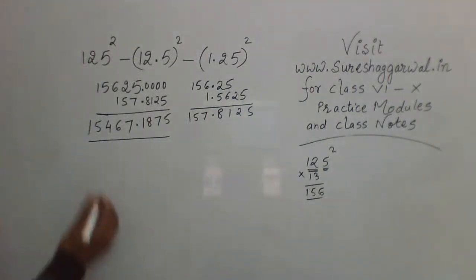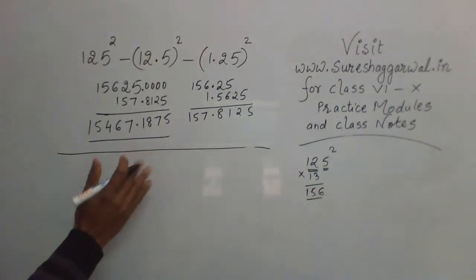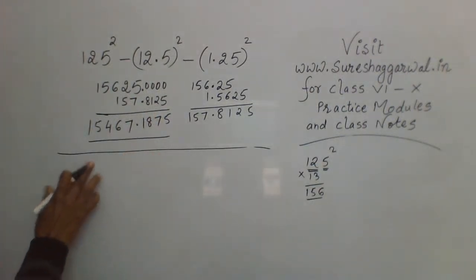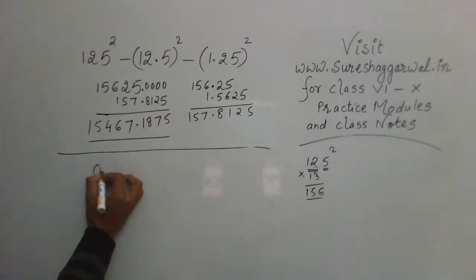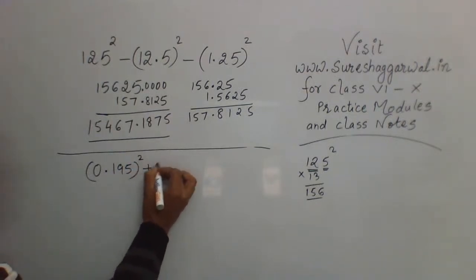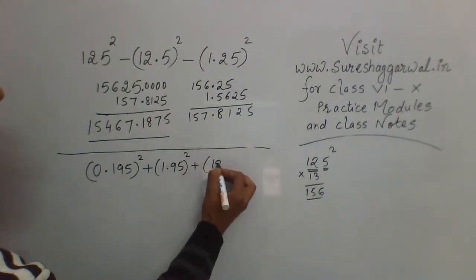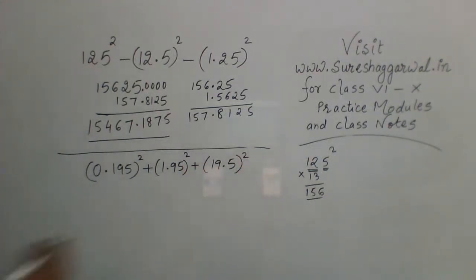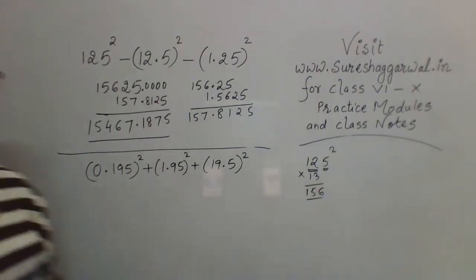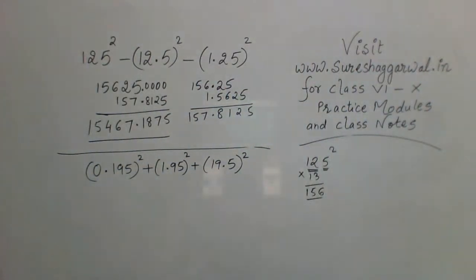Okay, let's have the next one. Very similar to this question, but try to solve this in minimum time. Now you need to tell me what is 0.195 square plus 1.95 square plus 19.5 square. Now all additions, but be careful, there is no 195 here. And I want the exact answer, not the rounded off answer, please. Get on with this. No rounding off, please.